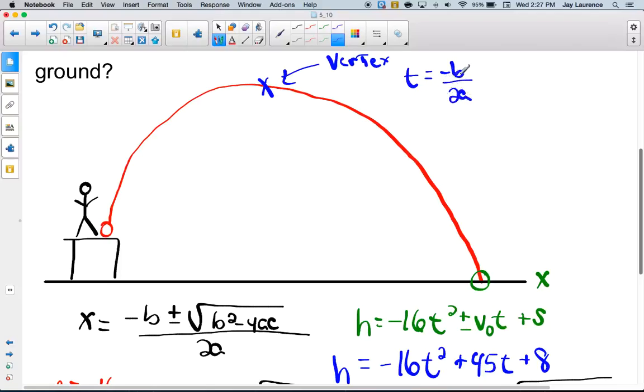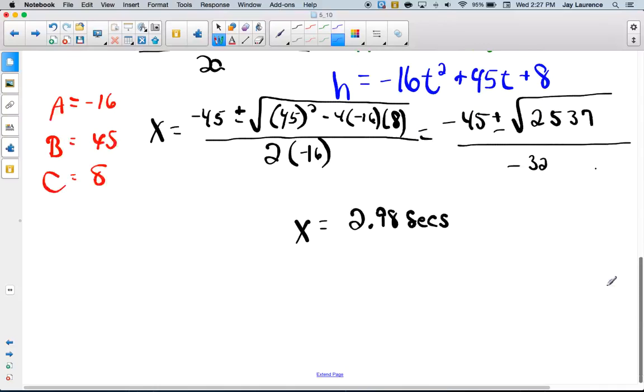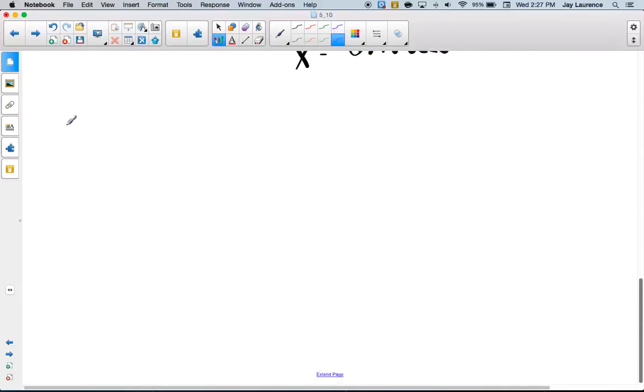And then I'm going to take that number and plug it in for t into my equation, and that'll get me the max height. So let me do that. So I'm going to recopy my equation. Normally you'd have it in front of you, but you can't see it. So it's going to be h equals negative 16t squared plus 45t plus 8.